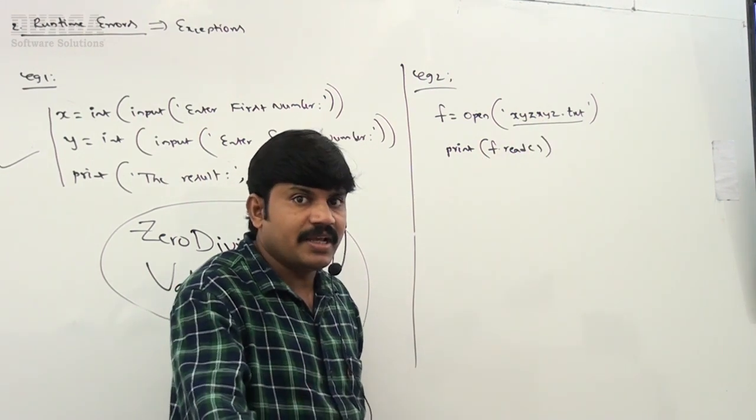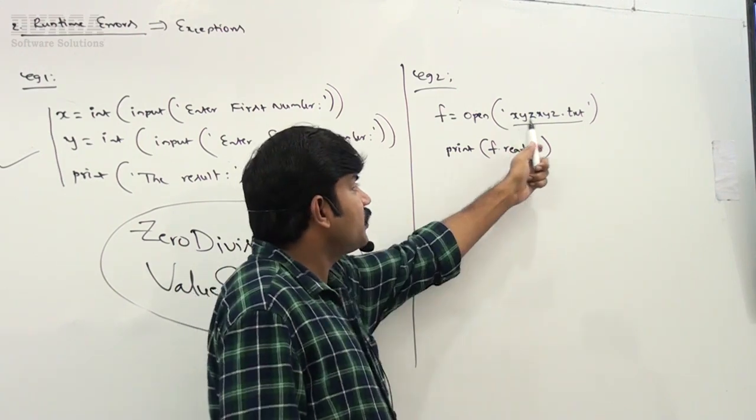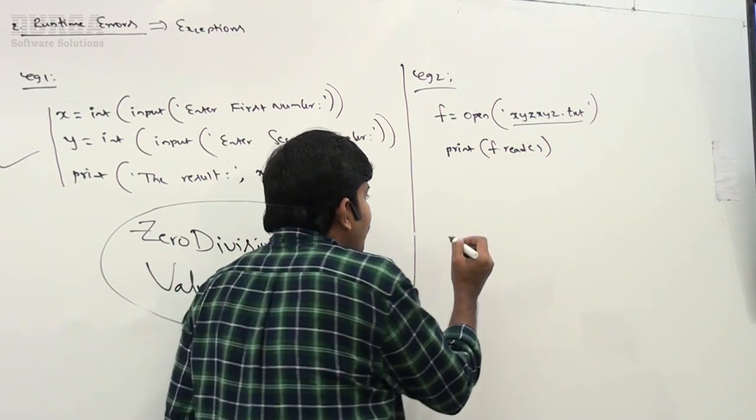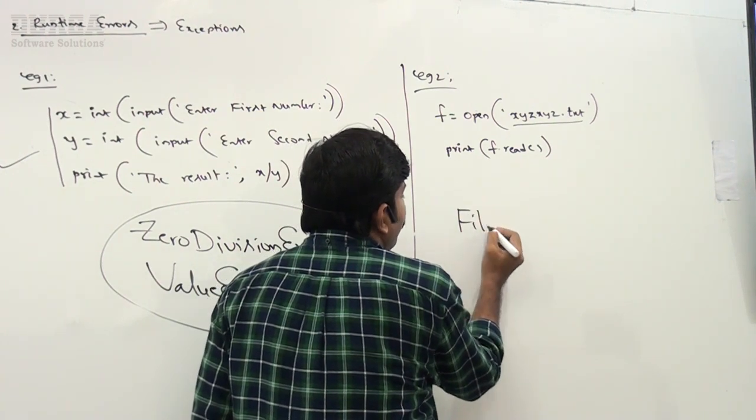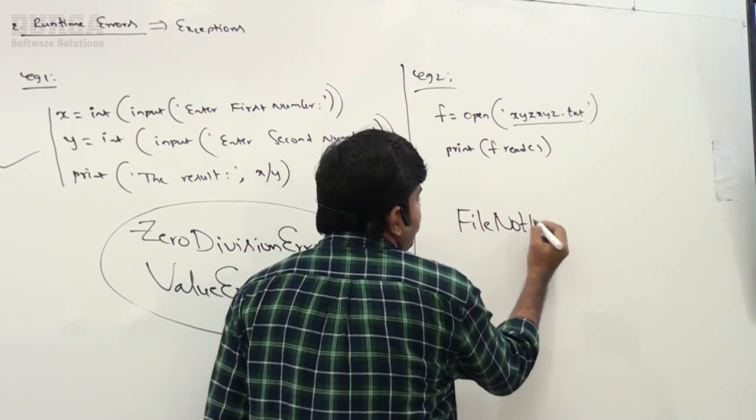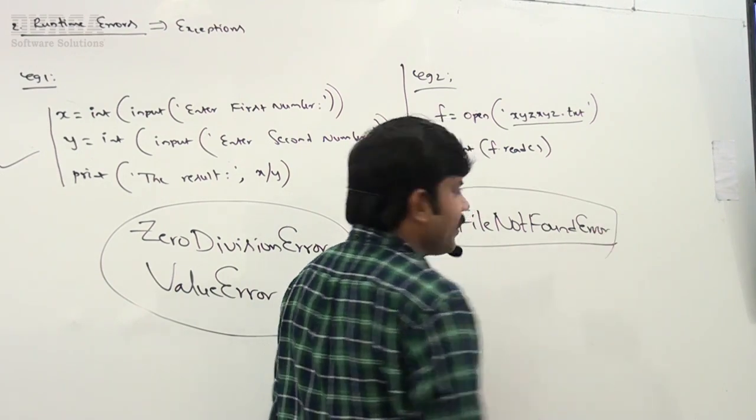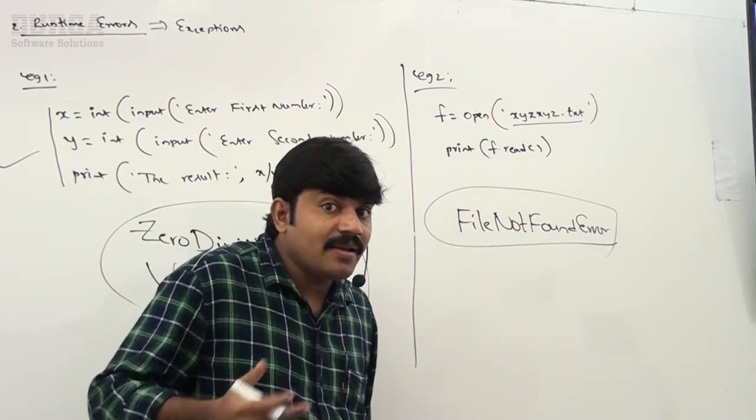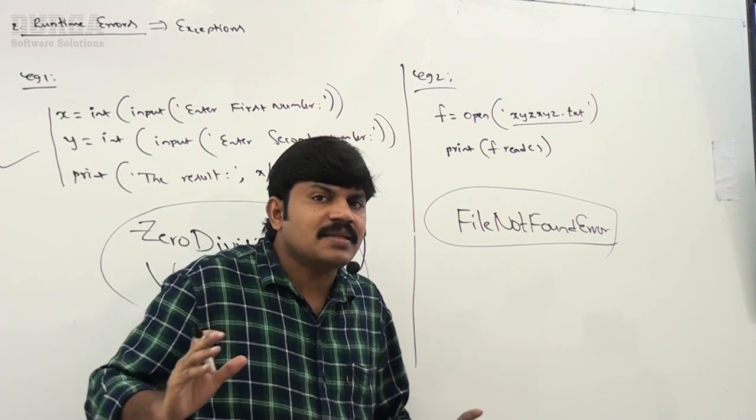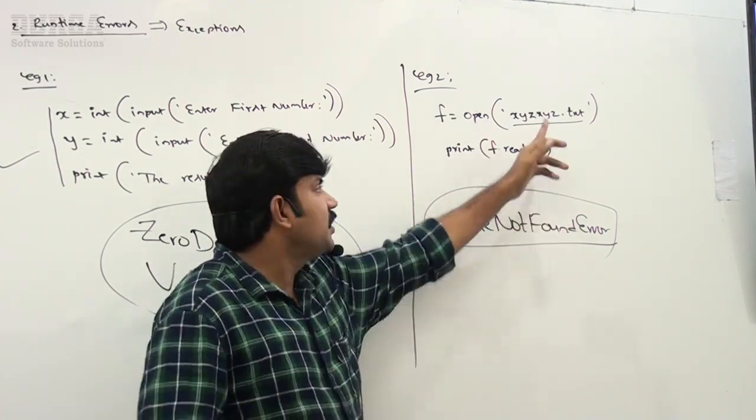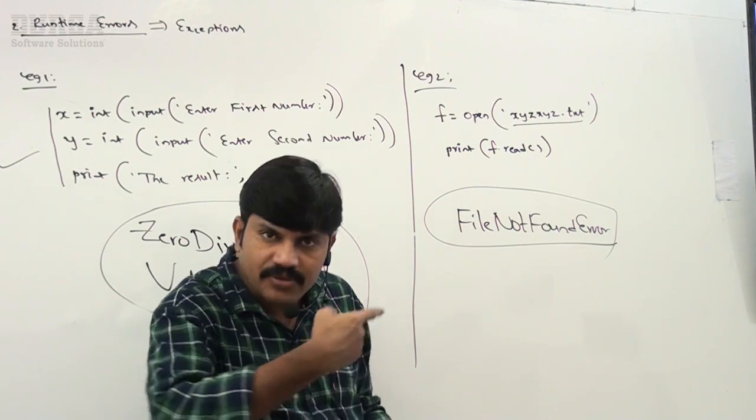By mistake, at runtime, if this file is not available, then we will get a FileNotFoundError. Are you getting what this one is? FileNotFoundError we are going to get at runtime. This file not found error is not because of a mistake in my program. Because this file is not available, that's why we are going to get this error.